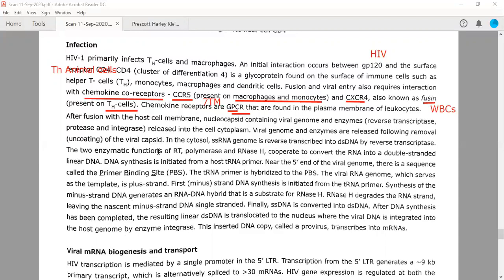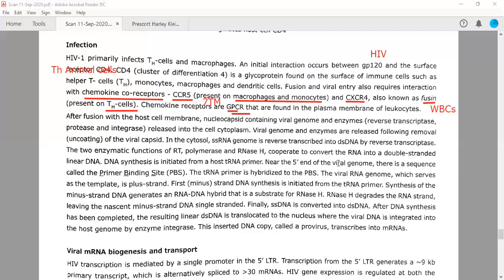The 2 enzymatic functions of reverse transcriptase are given here: polymerase and RNase H. And polymerase can be divided into 2 functions. One is called RNA-dependent DNA polymerase, and one is called DNA-dependent DNA polymerase. So it is actually having 3 functions. This question has also been asked. So there are 3 functionalities of reverse transcriptase which are written here.